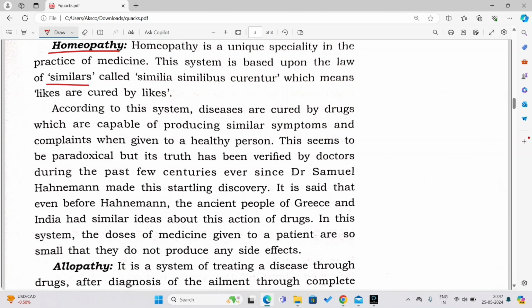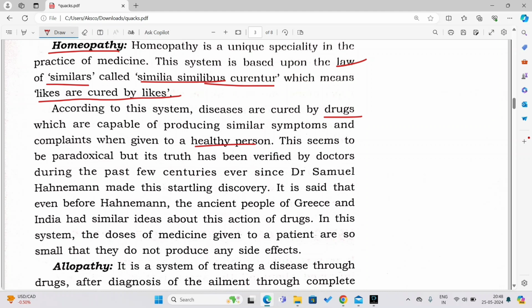Remember this word, similars. It is based on which law? It is based on the law of similars, called similia similibus curentur, which means likes are cured by likes. So according to this system of medicine, likes are cured by likes. According to this system, diseases are cured by drugs which are capable of producing similar symptoms and complaints when given to a healthy person. Suppose medicines and drugs are given to a healthy person, then similar symptoms should be produced in that person in order to heal him from that particular disease.